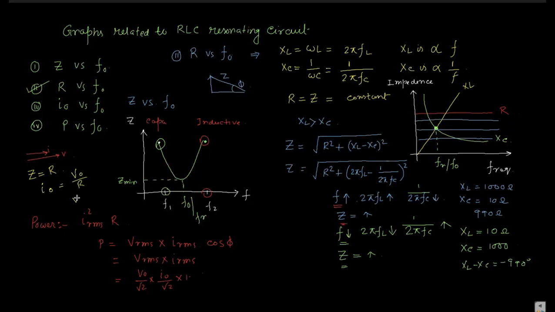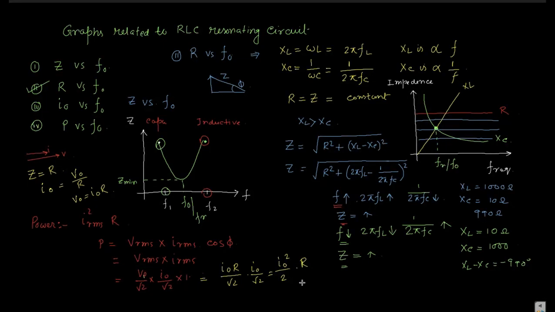So V naught becomes I naught into R. So the power becomes I naught R by root 2 into I naught by root 2, which is I naught square by 2 into R.